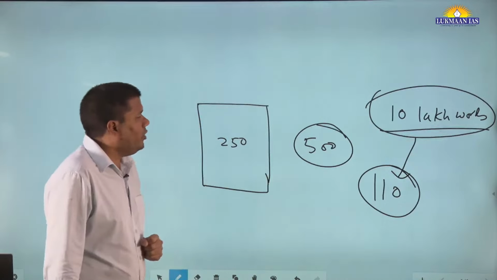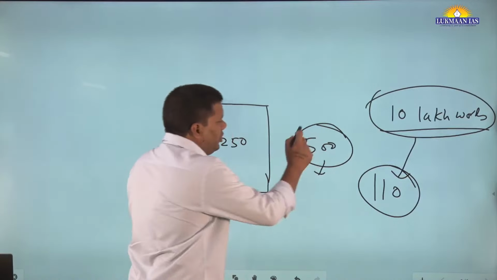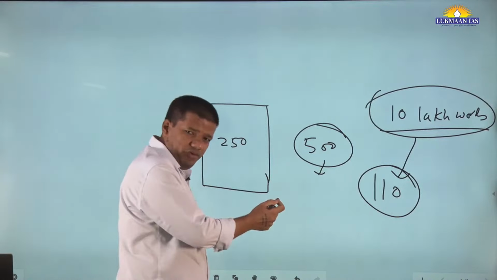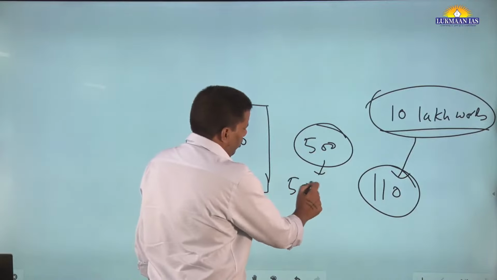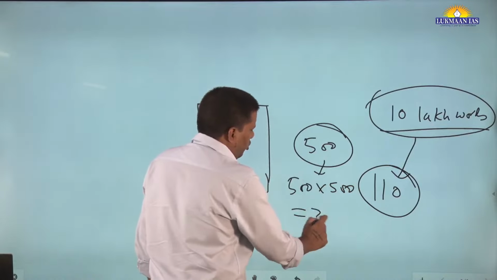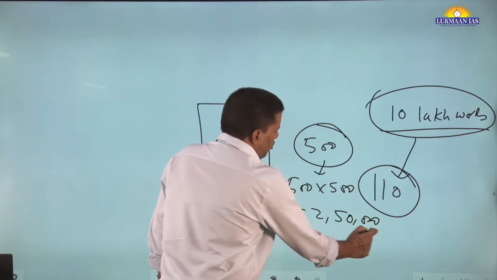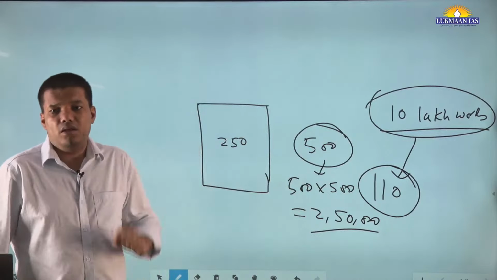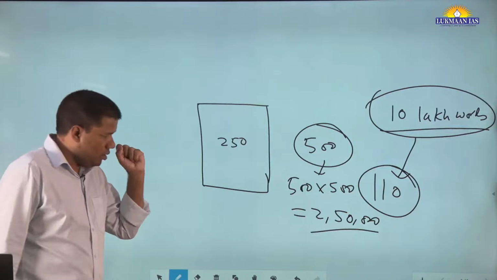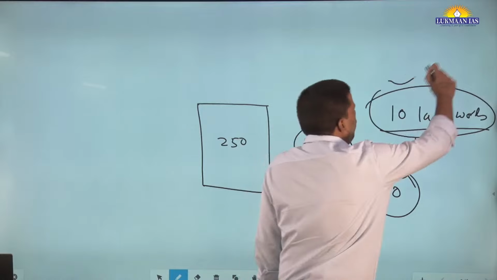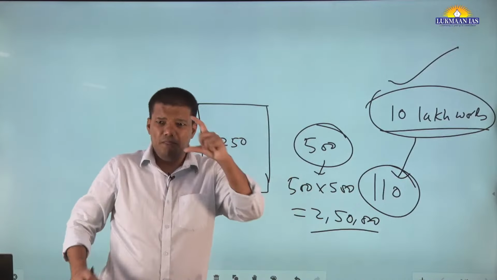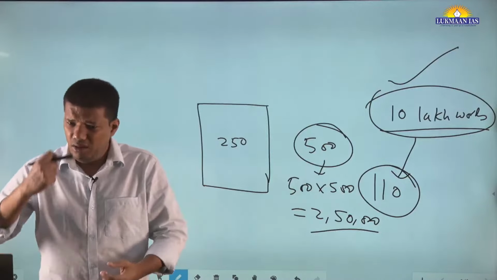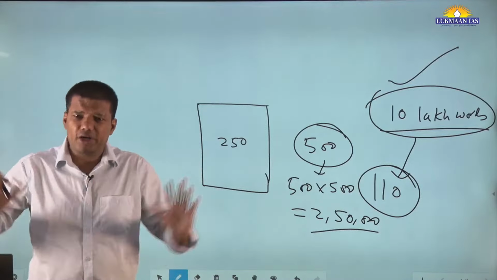Now try to imagine how much this is. Let's say on one A4 sheet, how many words? 500 words. In one A4 ream, how many sheets are there? 500, right? So 500 into 500 comes to 2,50,000 words, right? So you have to fill 4 reams for GS economy only. Got it? See, this is the crux. If you keep reminding yourself that I have to write 4 reams on GS economy only, that will include your notes making, whatever we tell in class, noting that down. So all that has to happen.